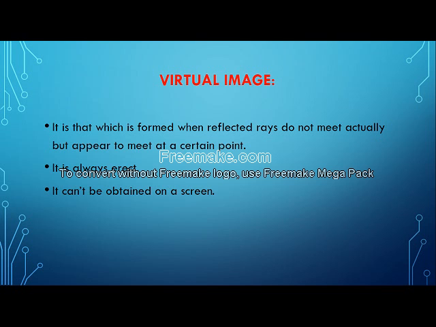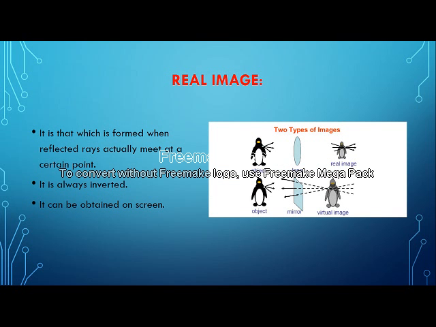Okay, next is the real image. Now, a real image is formed where the reflected rays actually meet. It is always inverted and it can always be taken on the screen. Real means something which you can see and which you can feel. Virtual means something which exists but we cannot physically experience it. I told you, supernatural powers come under the virtual powers only. So children, it's a very important concept. Many times it is asked in the exam, the difference between real and virtual images.